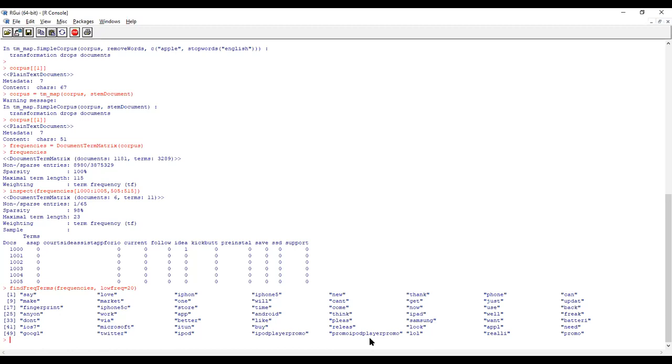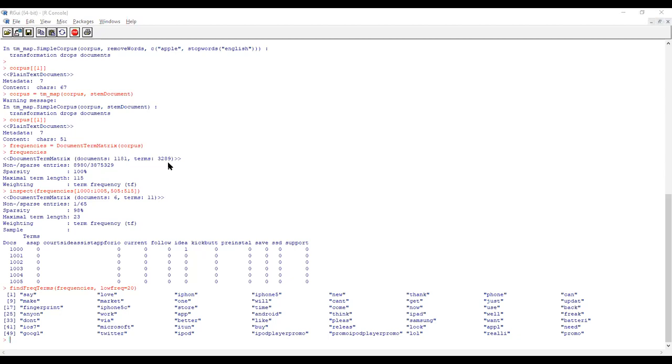The remaining words, a lot of them, are cited less than 20 times. If you subtract 54 from the total, more than 3,000 words are cited less than 20 times. Okay, a lot of unwanted words are there.